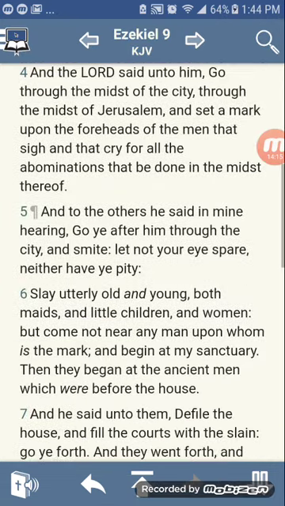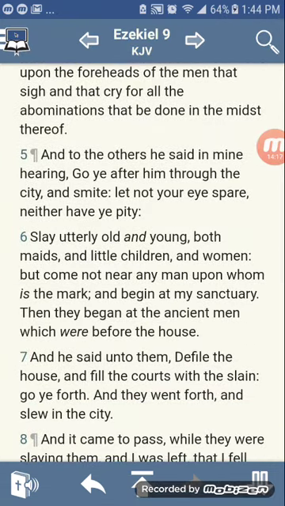Back in Ezekiel 9:6, it says, "Slay utterly old and young, both maids and little children and women, but come not near any man upon whom is the mark, and begin at my sanctuary." And then they begin at the ancient men which were before the house. This is the word I forgot to get earlier.